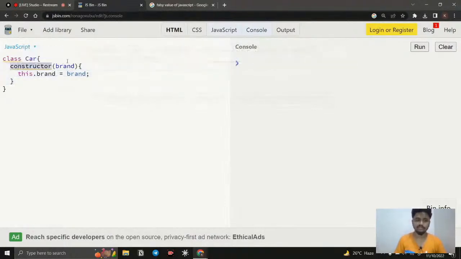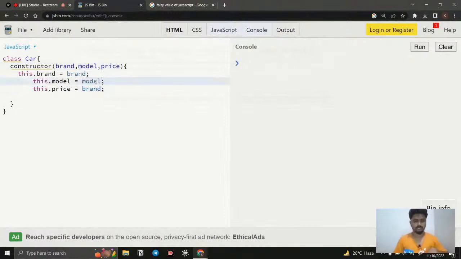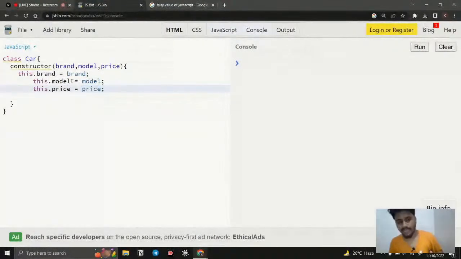By using the constructor function, we can pass the property. This parameter is going to take its value from where the object is going to be declared. For example, this is going to be the brand, right? So I'm just going to copy this for three more things, for model and for price. So here I want two more parameters: model, and this is going to be price. So this is going to be the blueprint. I will explain how it is working once we create an object.